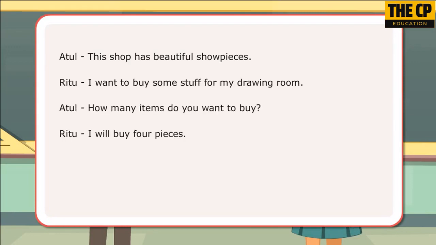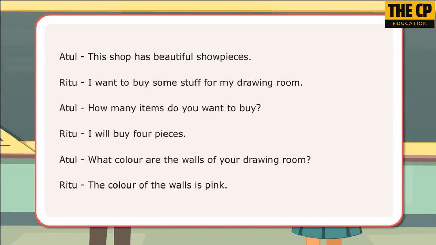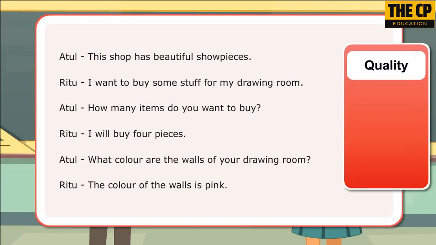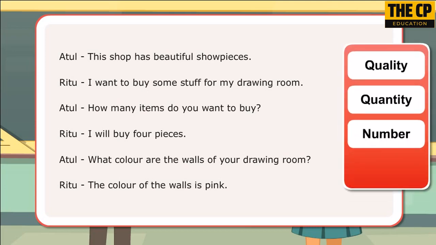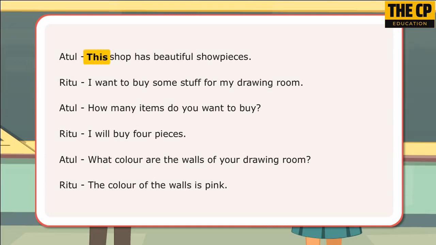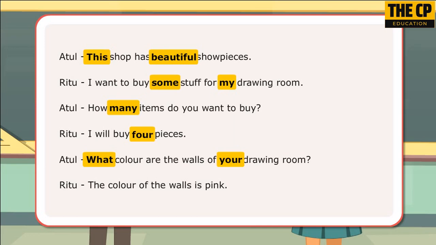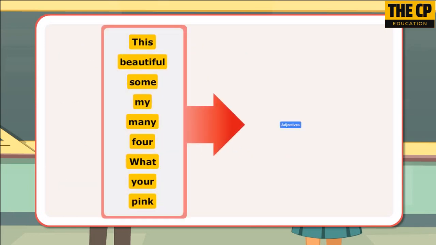In the conversation, Atul and Ritu have used different words to tell about the quality, quantity, number, possession of a specific object or many objects. The words this, beautiful, some, my, many, for, what, your, pink are examples of different kinds of adjectives.